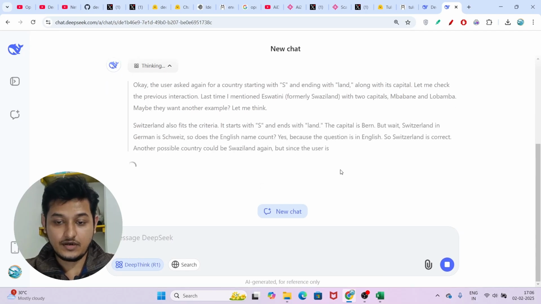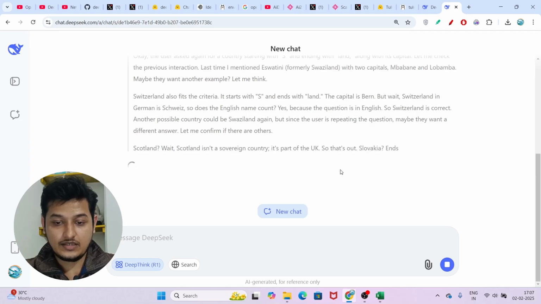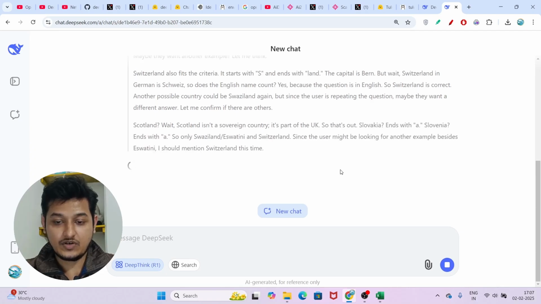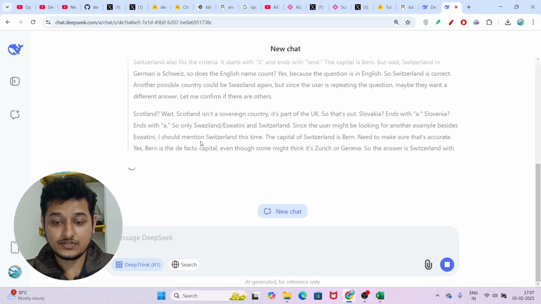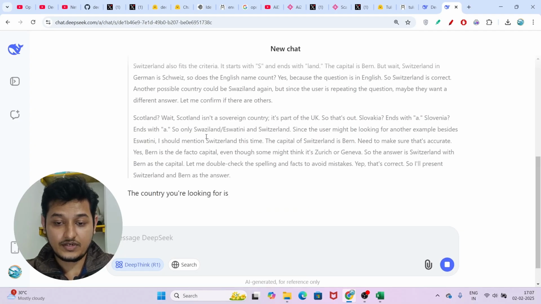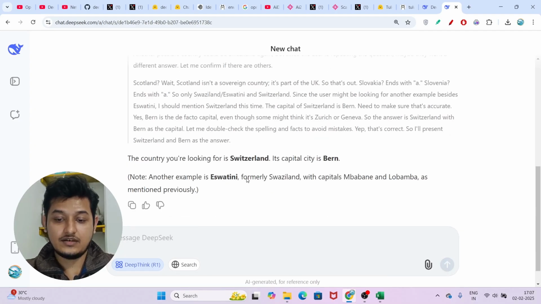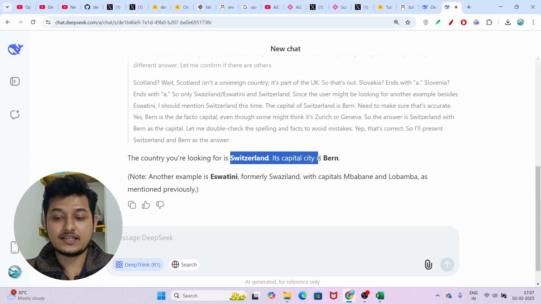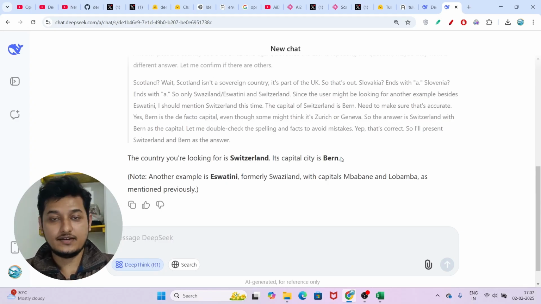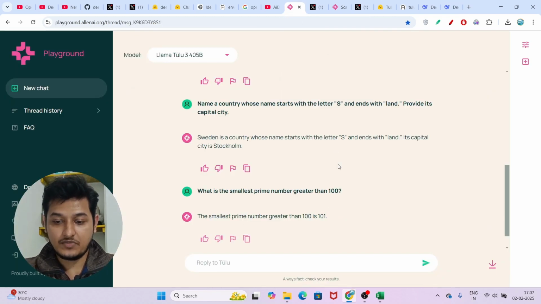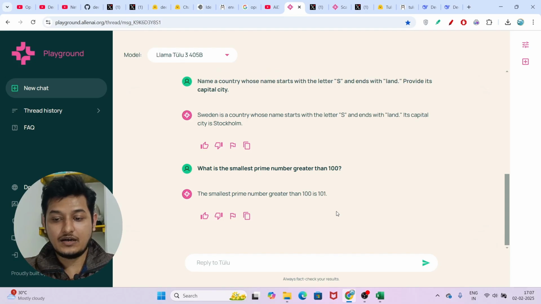I think this time I will get the correct answer, because the answer should be Switzerland. And here, when it is thinking, yes, I got the correct answer: Switzerland, and its capital city is Bern. Yes, I got the correct answer with the DeepSeek R1. So that means this Tulu 3 405 billion model cannot beat the DeepSeek R1. This is a simple model which has a capability just a little bit greater than the DeepSeek V3.